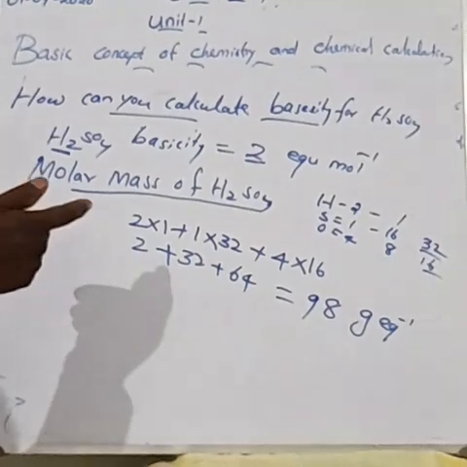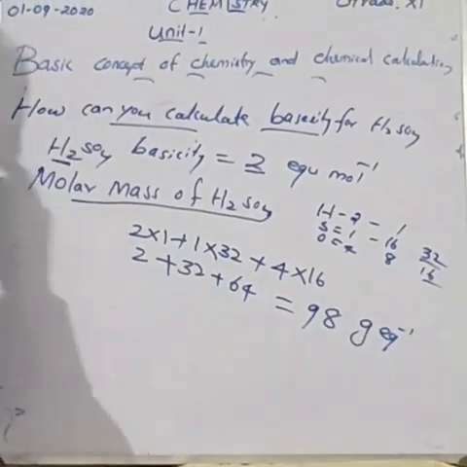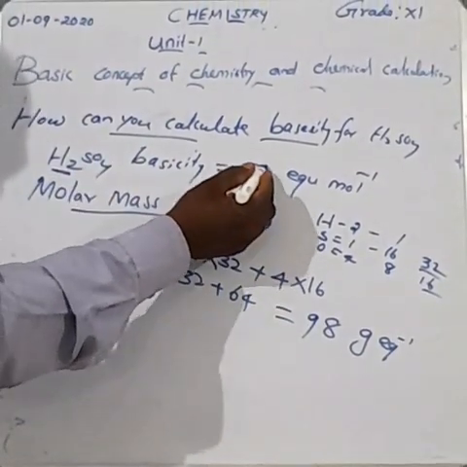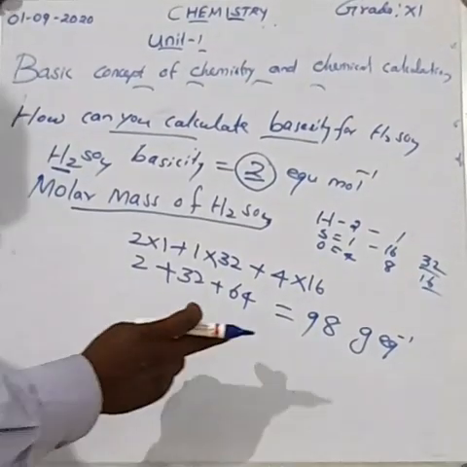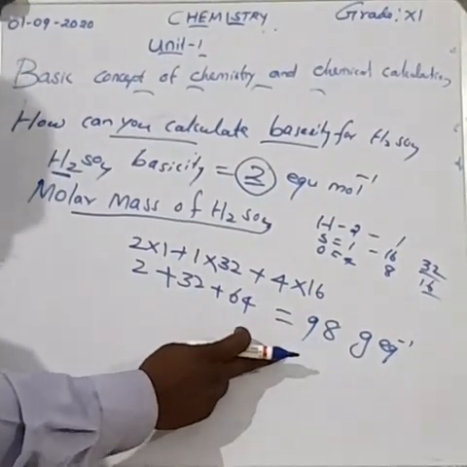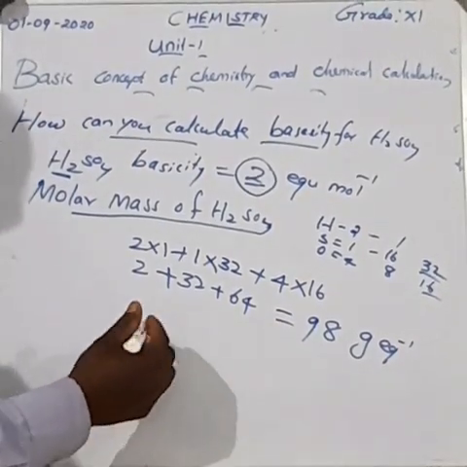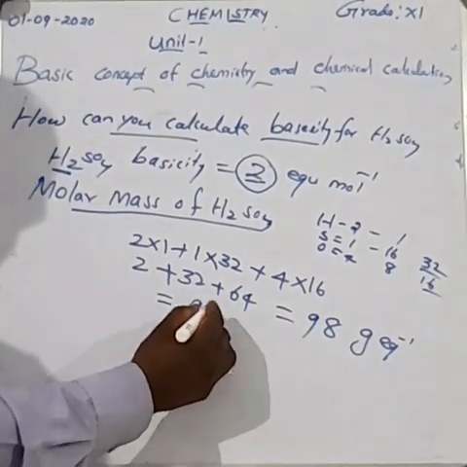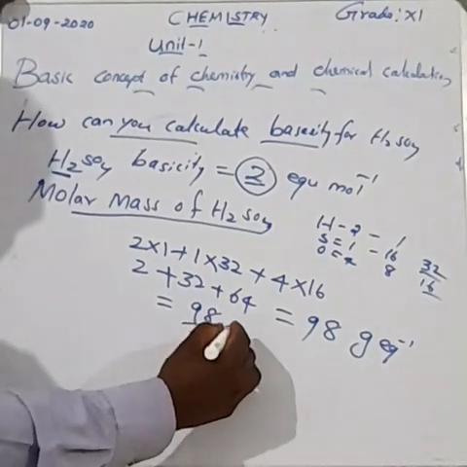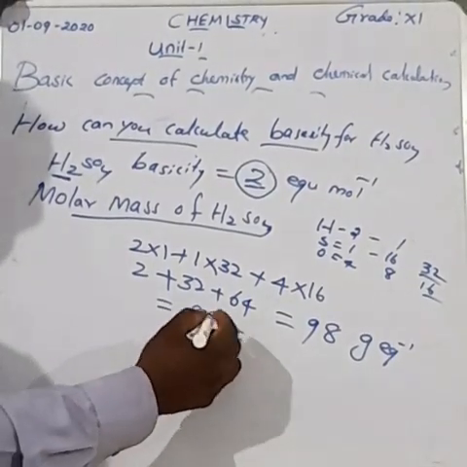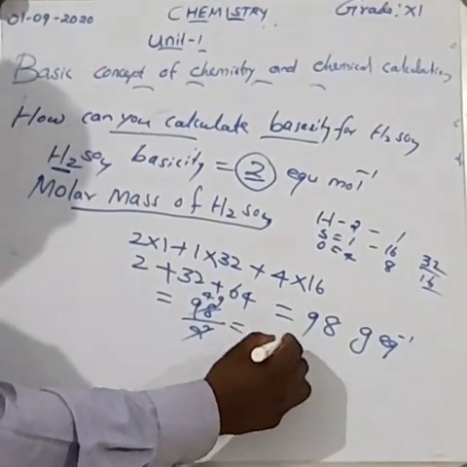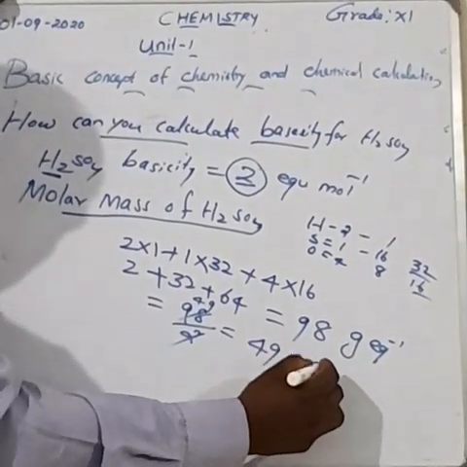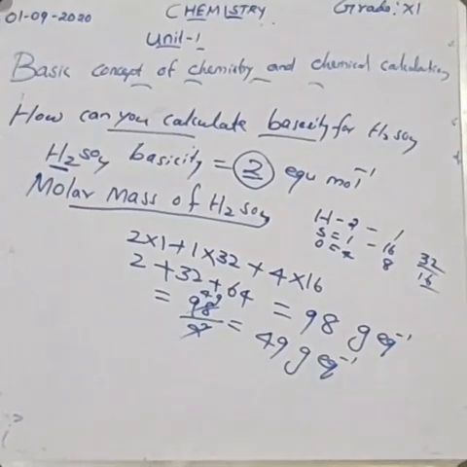But here basicity is equal to 2. So you should divide 98 by 2. So what's the answer? 98 divided by 2 is equal to 49. 49 gram equivalent. Clear?